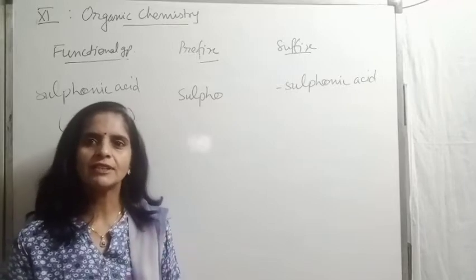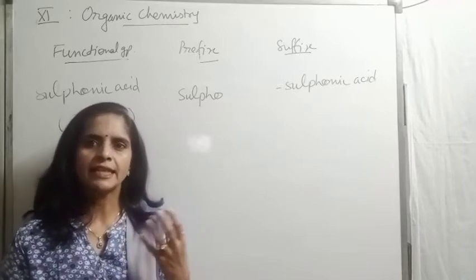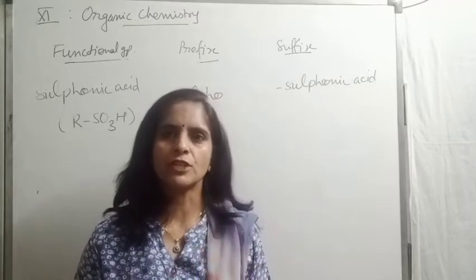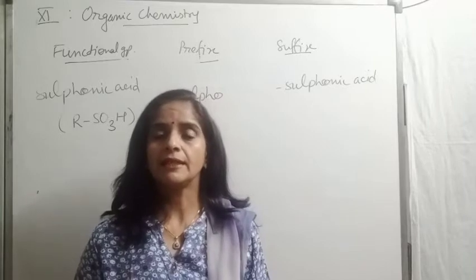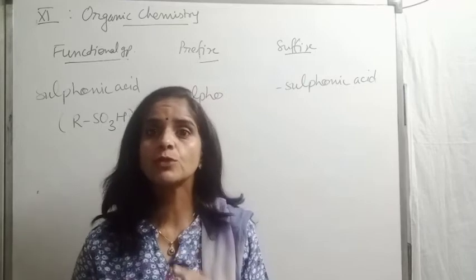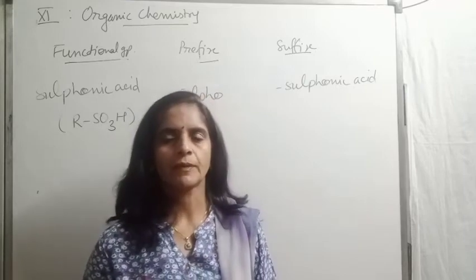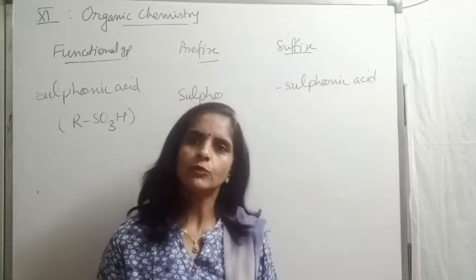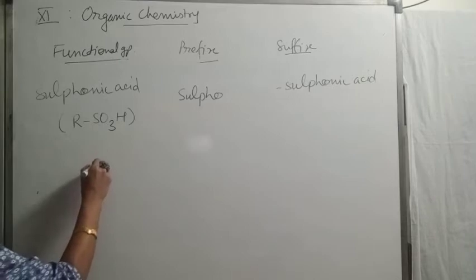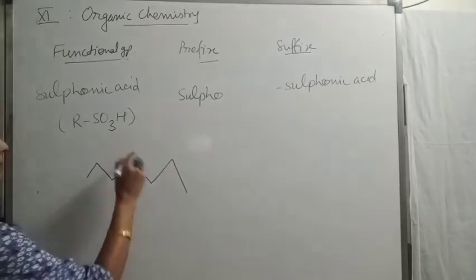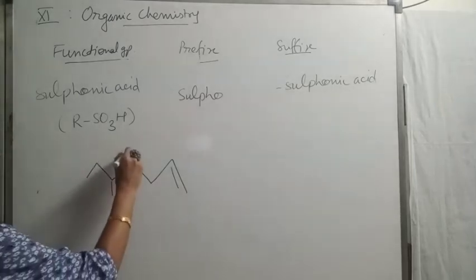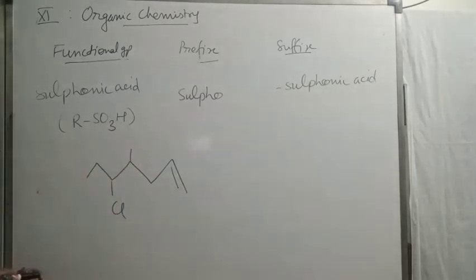Okay, we are starting with functional groups now. We will take examples for each and every functional group. We will try to cover all the functional groups. But again I am saying, at least 20 examples daily you are supposed to solve on your own. Then you can write the naming very easily. So just take some cases. Like this is a case.